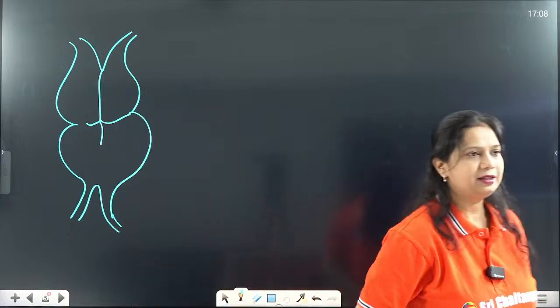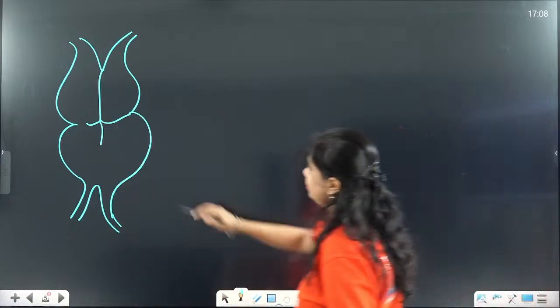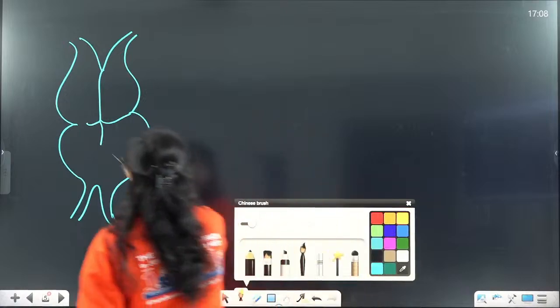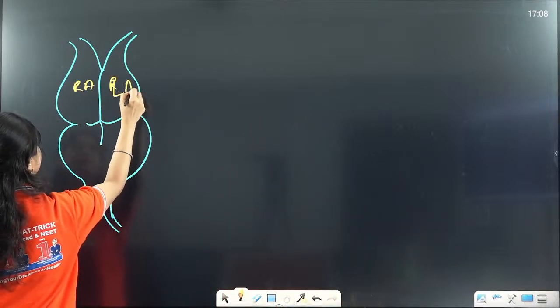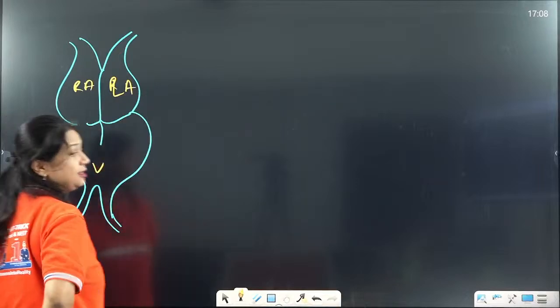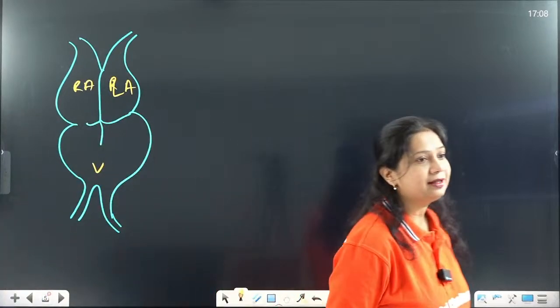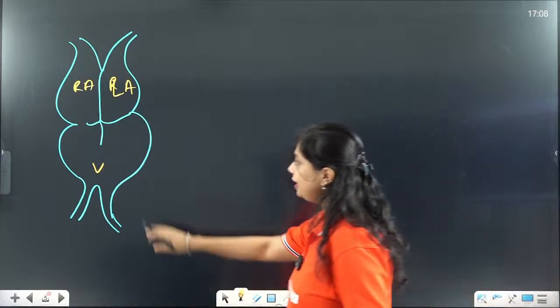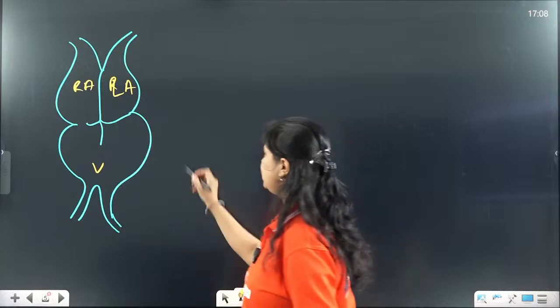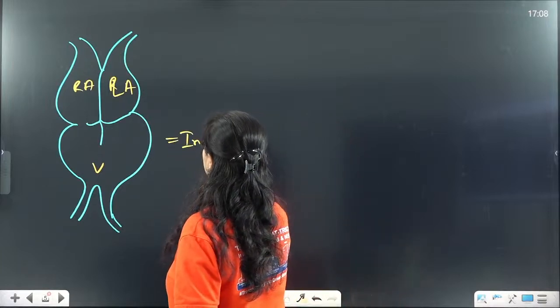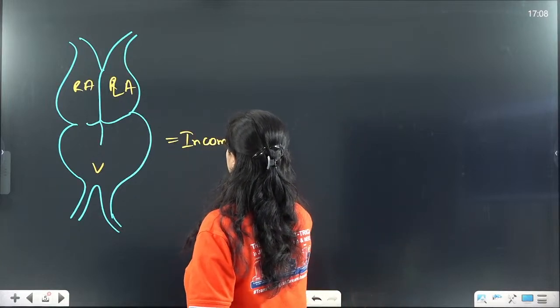See here, in this case, there is again a right atrium, a left atrium, and a ventricle. The ventricle is not completely separated. The right and left side of the ventricle are not completely separate. So there is incomplete partition of the ventricle.